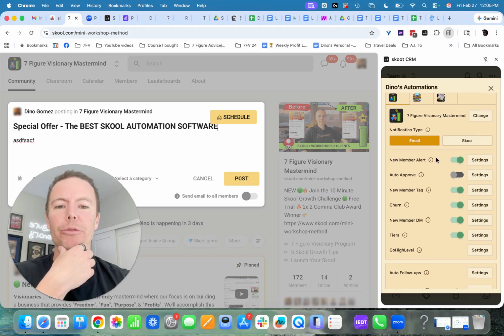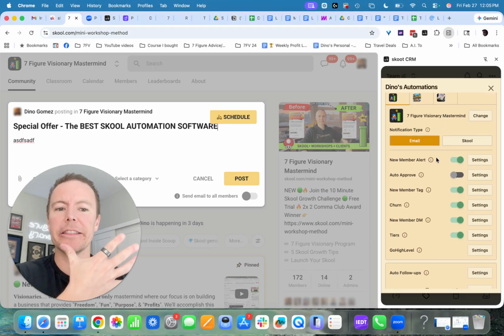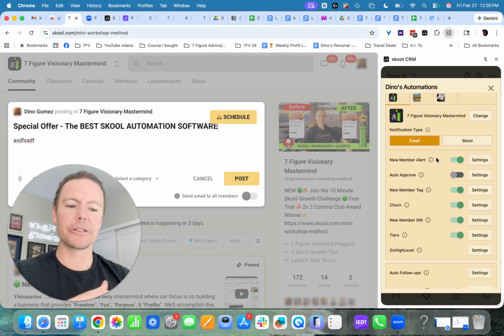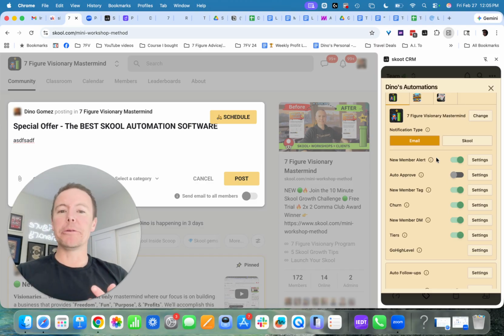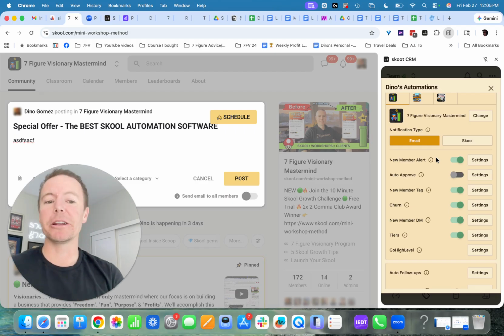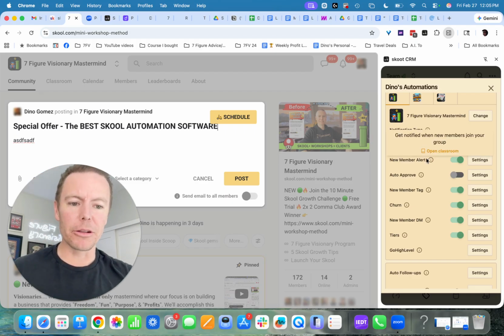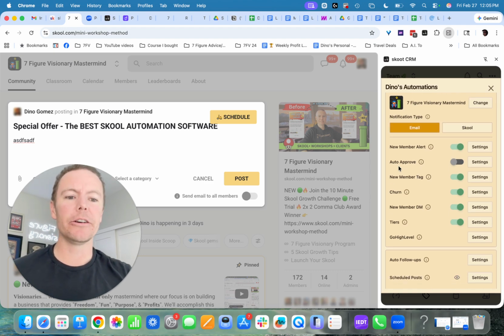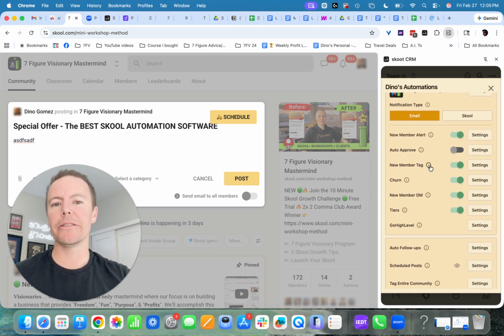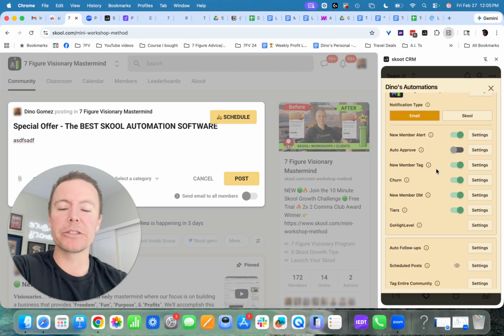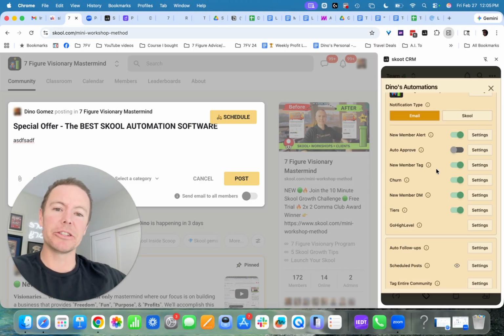But let me walk you through all of these features that this software will do in terms of saving you time and positioning you to potentially make more money with your Skool community. You can get new member alerts. I'm going to run through all these tools in detail. You can auto-approve members regardless of if you're on a hobby plan or pro plan. You can tag new members, which will throw them into an automation sequence.